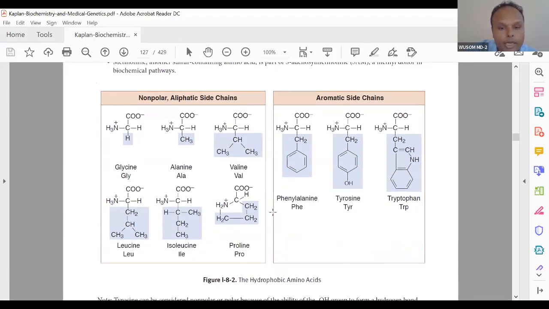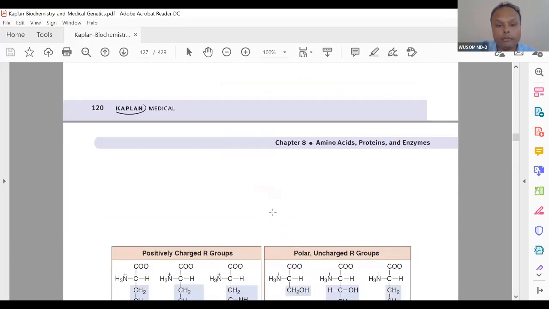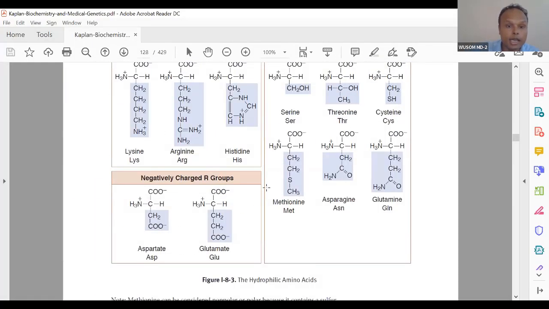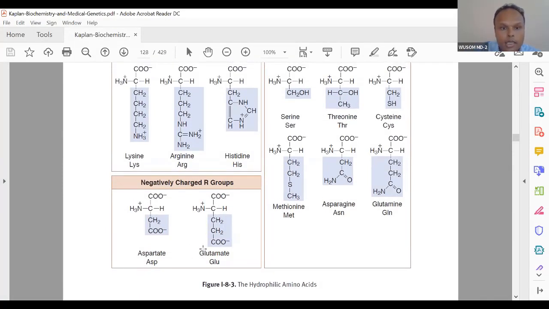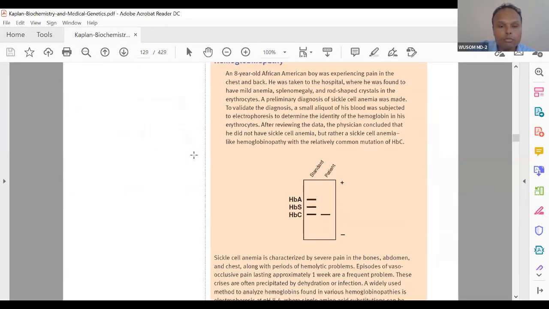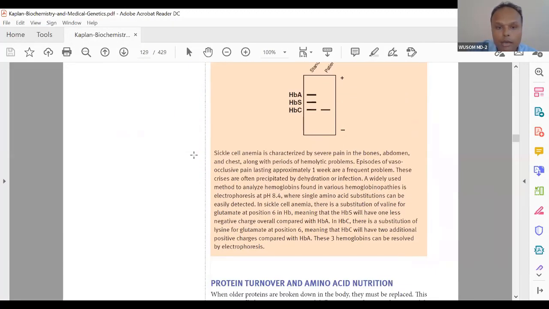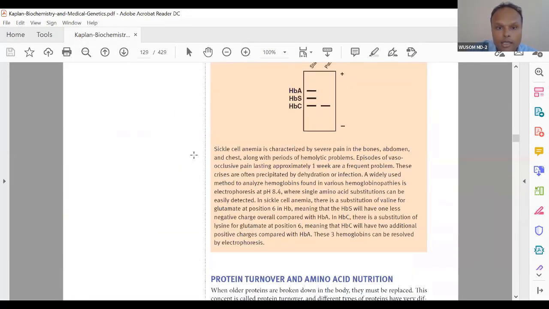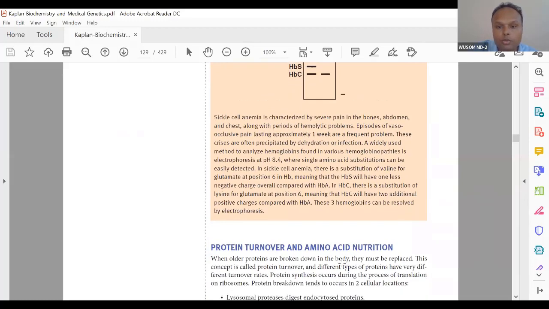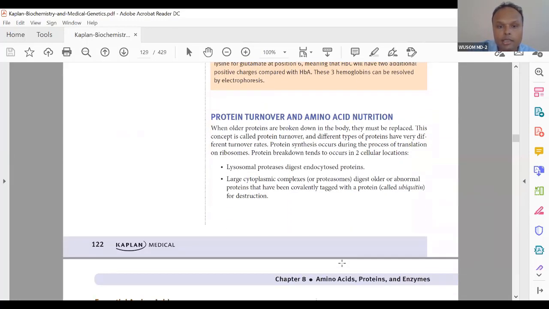Now we have already done this in nice detail. You can see here written arginine, ARG. So everything with its 3-letter designation you can see here, and you can see how they have focused on the side chain also, for arginine. The more you go through a structure, the more confidence you have in biochemistry. Go through this hemoglobinopathy type of question. I want you to go through this because we will not be able to cover everything in one go.